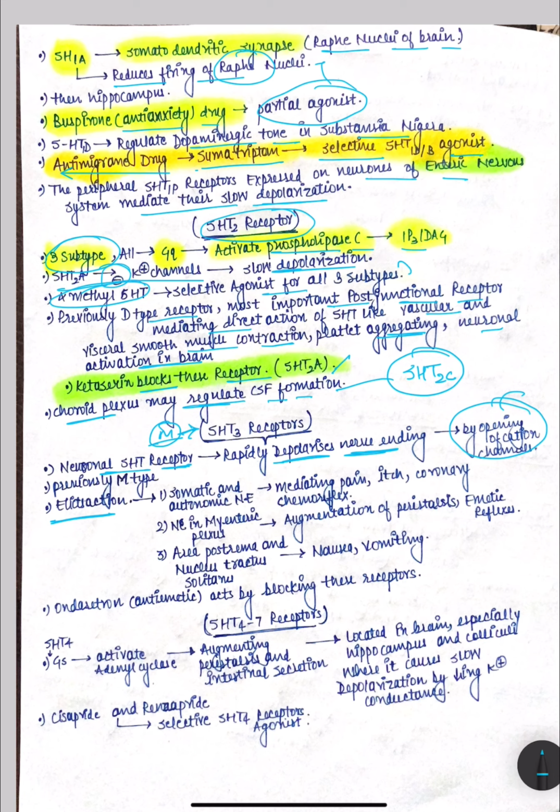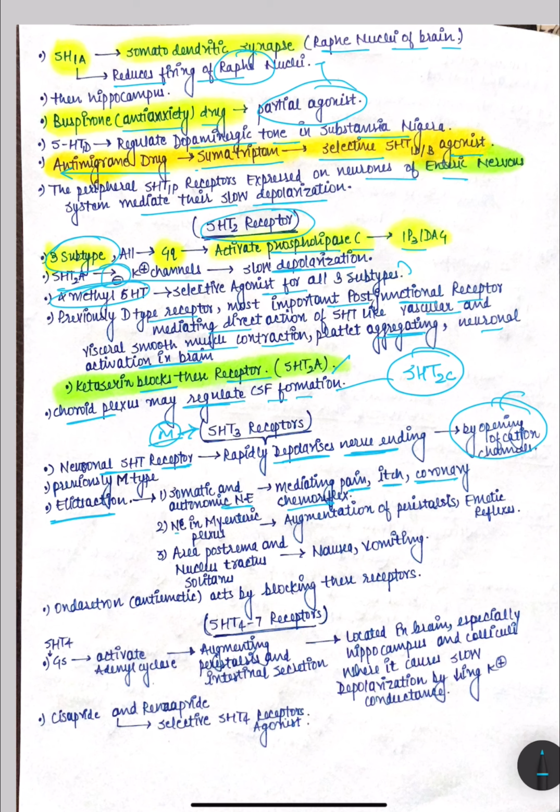Through somatic and autonomic nerve endings, they mediate pain, itching, or coronary chemo reflex. And we should know what coronary chemo reflex is, we have studied it in physiology, but coronary chemo reflex is bradycardia, that is fall in BP due to the withdrawal of sympathetic tone, respiratory stimulation, or apnea elicited by stimulation of receptors in the coronary bed.